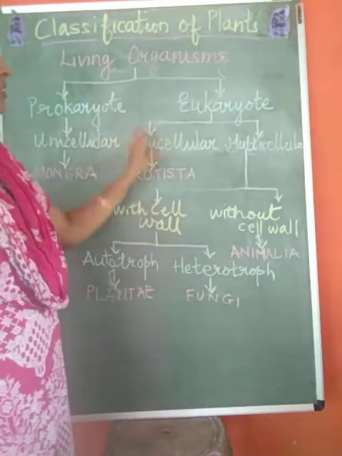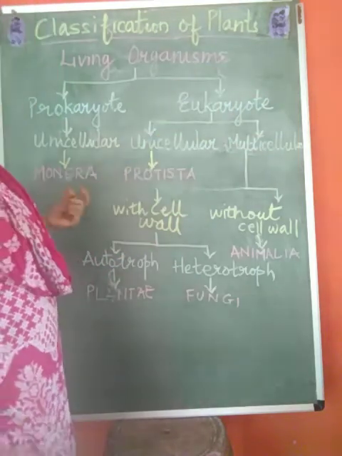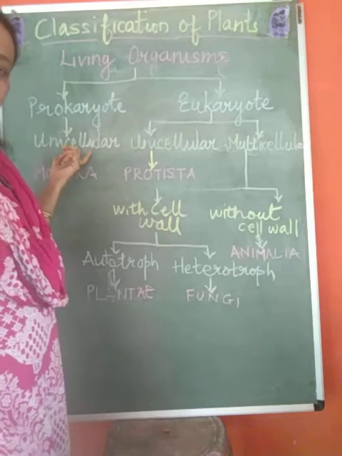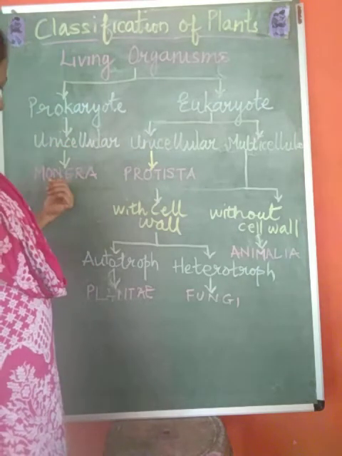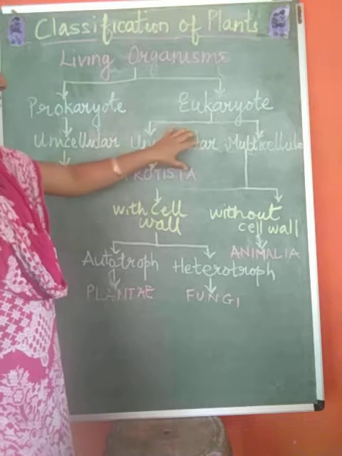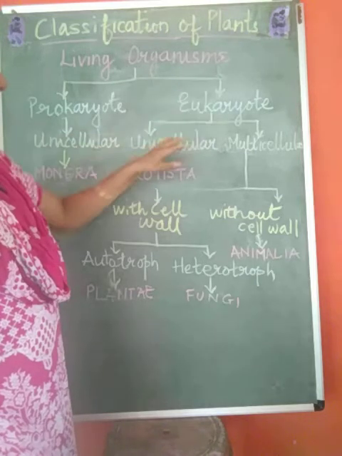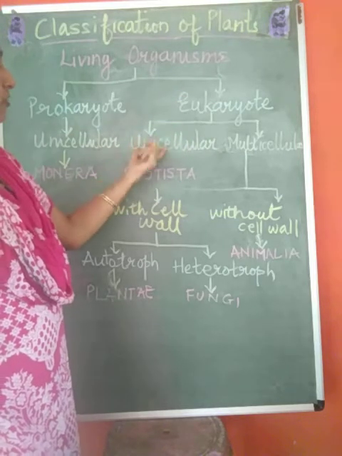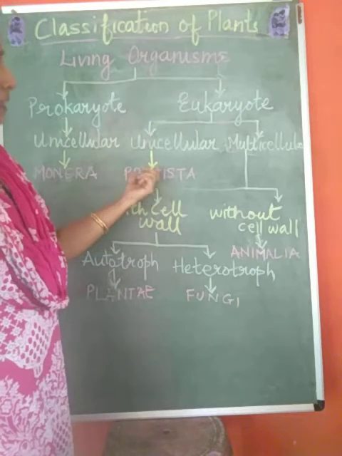That means the eukaryotic group is a bigger group. The unicellular prokaryotic organisms were classified as Monera, and among eukaryotes, the unicellular ones are Protista.